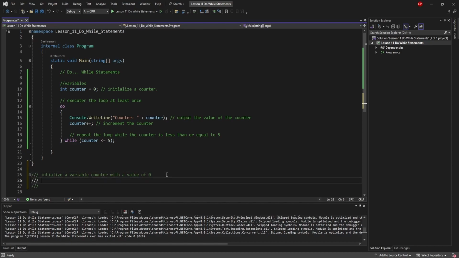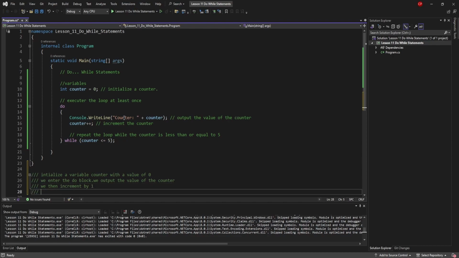Then we enter the do block, where we output the value of the counter right here. We then increment by 1. Then we check the condition of the counter.